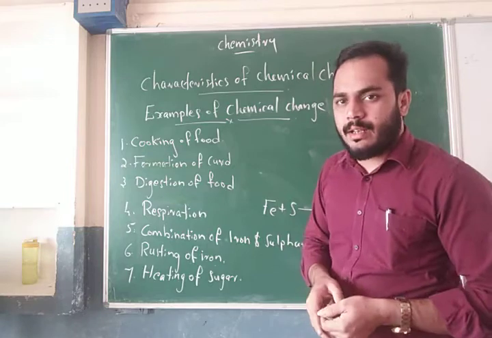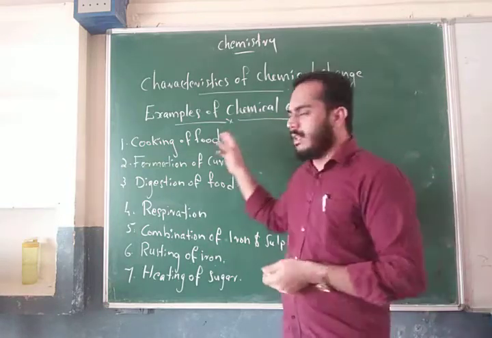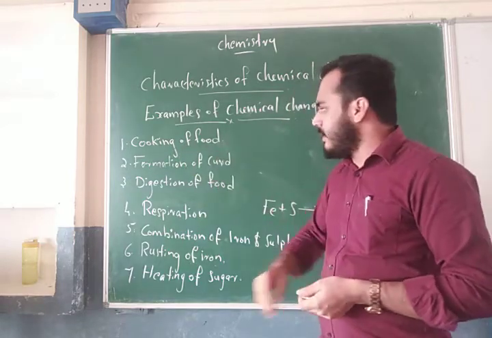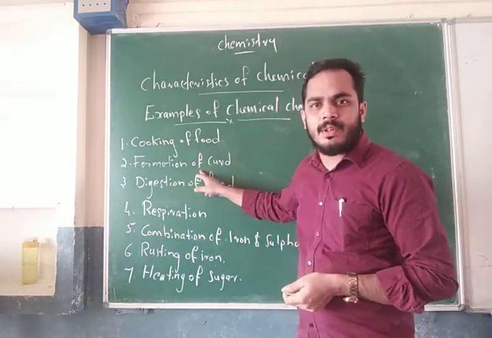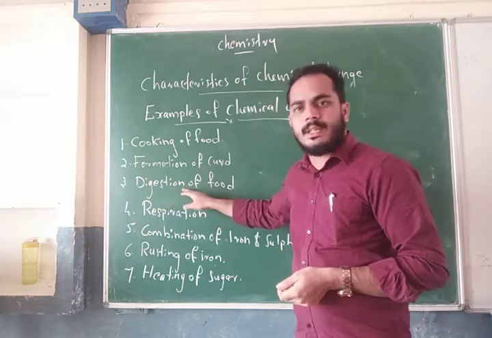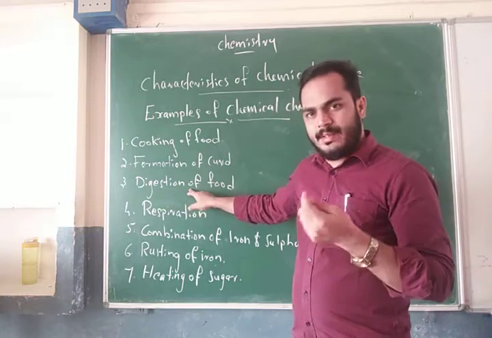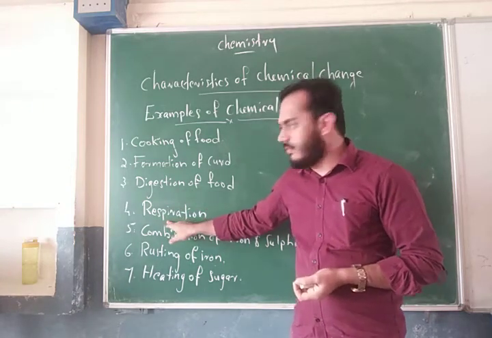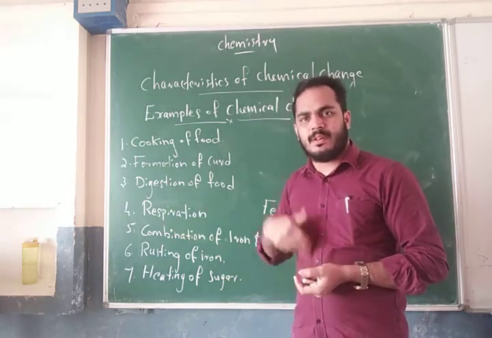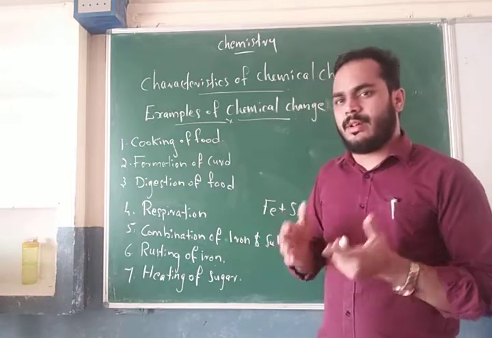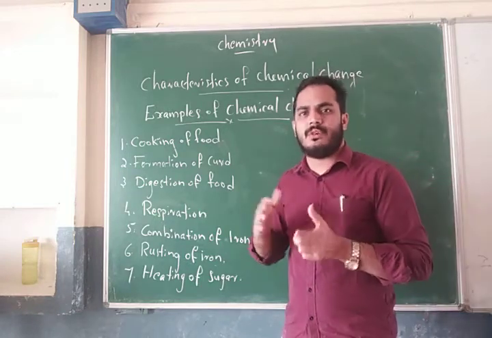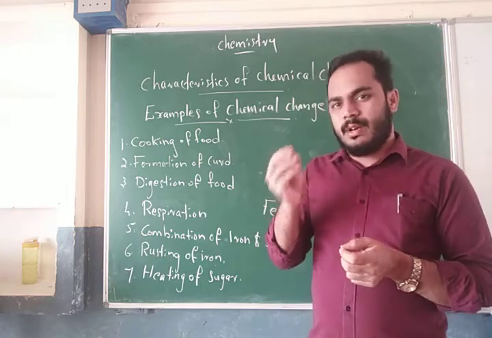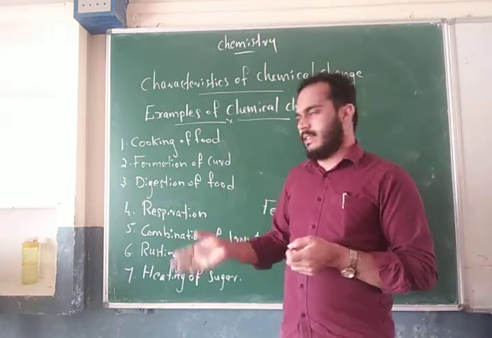Once again, let me repeat the examples of chemical change. The first example, cooking of food. Second, formation of curd. Third, digestion of food into simple substances. Fourth, respiration, where the reaction of oxygen with food forms carbon dioxide, water molecules, and energy.